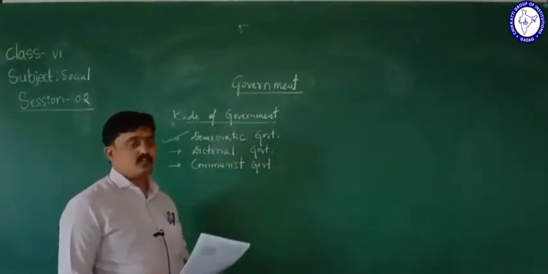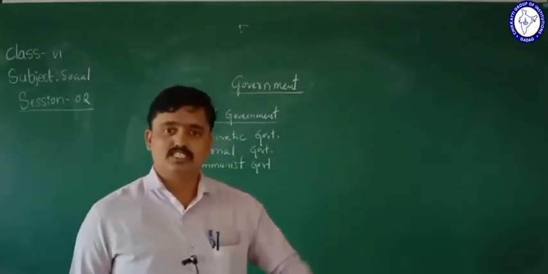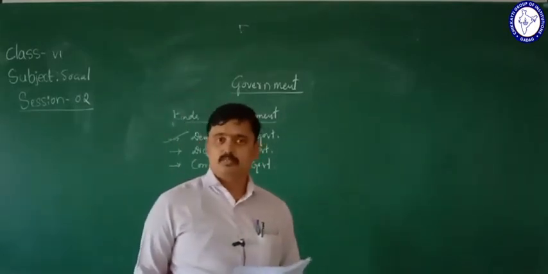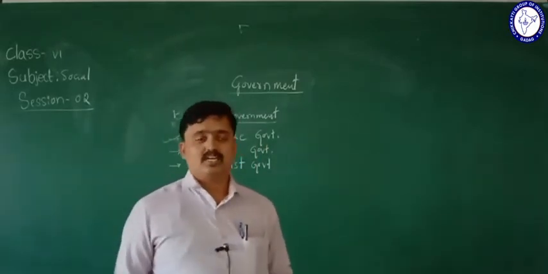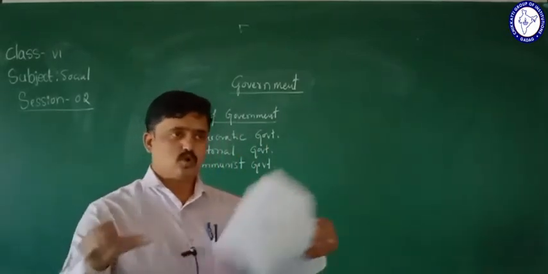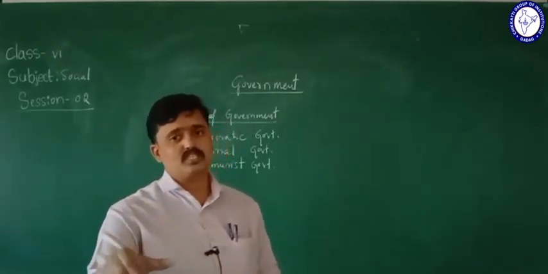So which are the fundamental principles of democracy? Freedom, equality, okay, and government of the people and fraternity, okay, decentralization of the power and adult franchise system. So these are all the fundamental principles of the democracy.